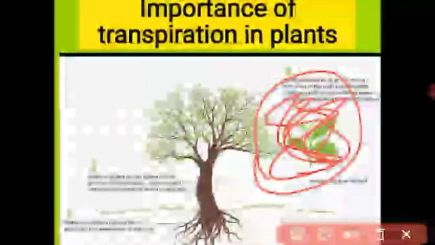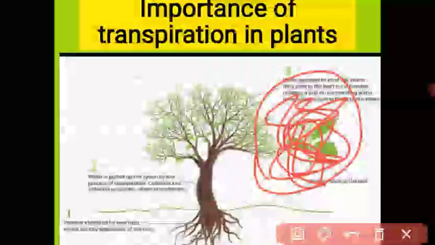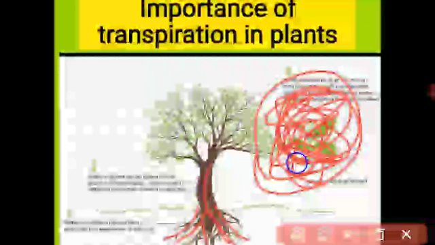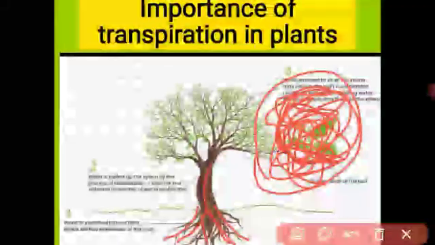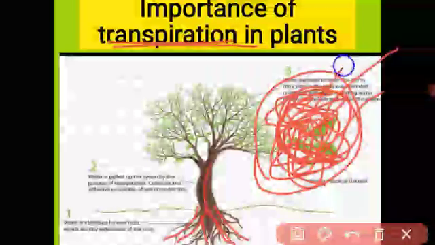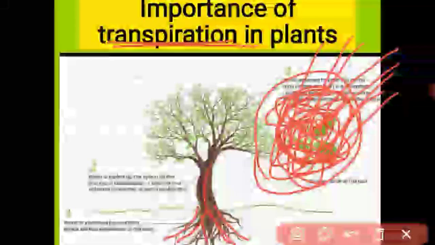If there is no water, this liquid is very concentrated. The roots are continuously absorbing water, and the cell sap becomes dilute. Cell sap means इसमें water की concentration ज़्यादा हो जाती है. This cell sap is dilute. But by the process of transpiration, water is removed from the cell sap, so it maintains the concentration of the cell sap. समझ में आ गया बेटा आपको?